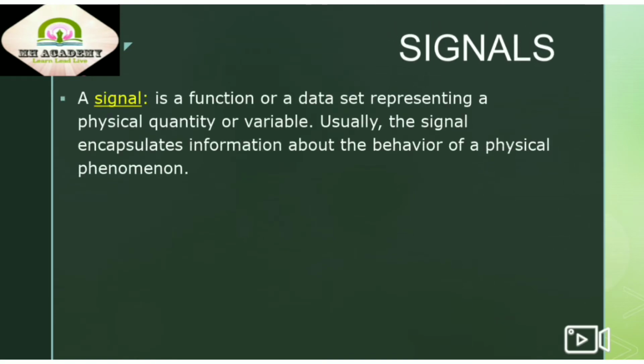So let's start our video with signals. Let's know what is a signal. A signal is a function or a data set which represents a physical quantity or variable. Usually, a signal encapsulates information about the behavior of a physical phenomenon. In simple words, signals are functions of one or more independent variables.